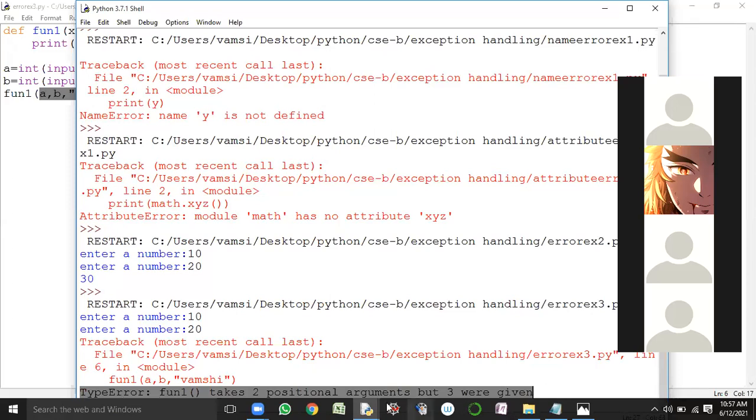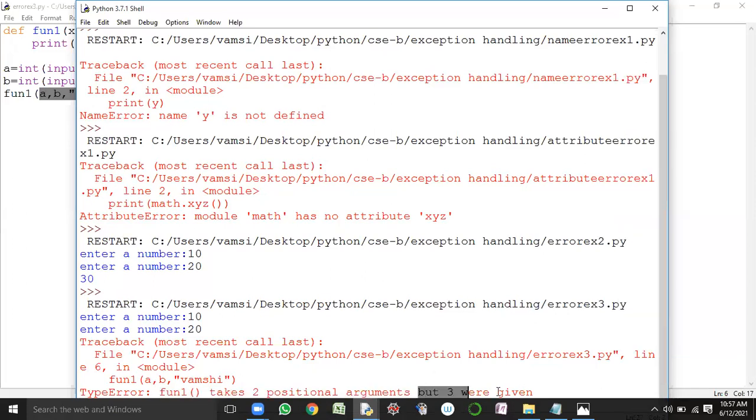Here, what is it stating? Fun1 is defined for accepting how many parameters? 2. See here, it takes 2 positional arguments, but how many inputs were given? 3 inputs. Because of this reason, it is raising an exception. So our Python virtual machine has entered into the state of ambiguity. The ambiguity is represented with the help of an object created for the corresponding exception class.